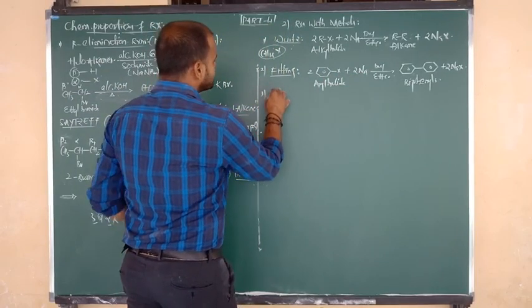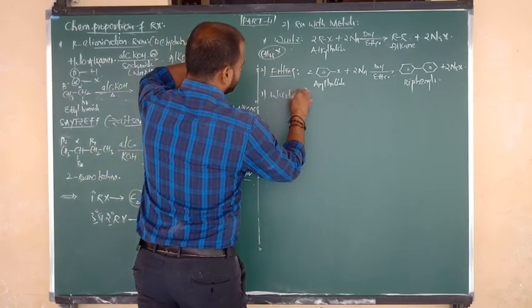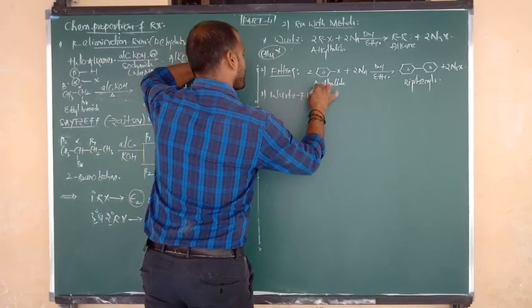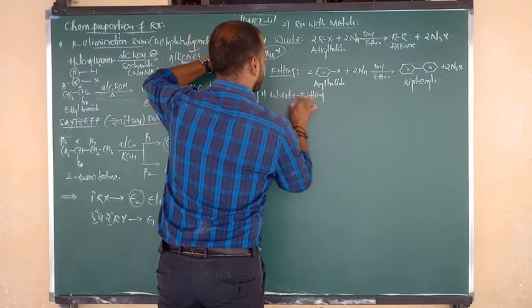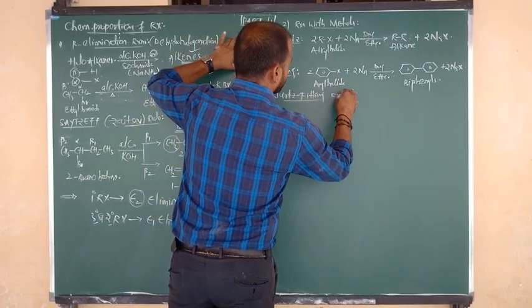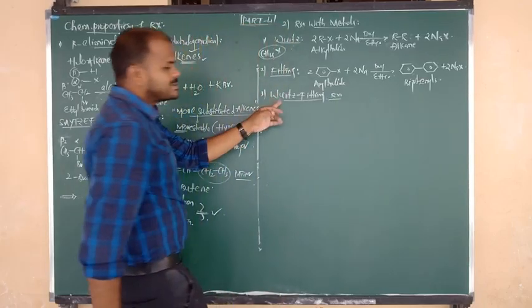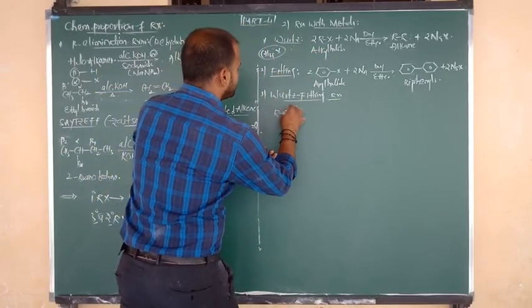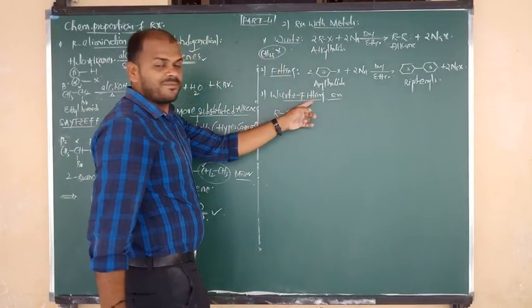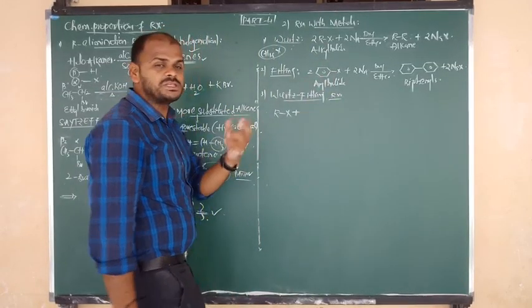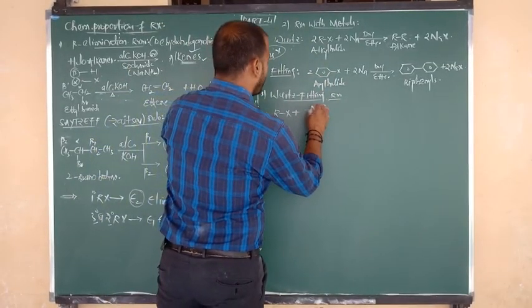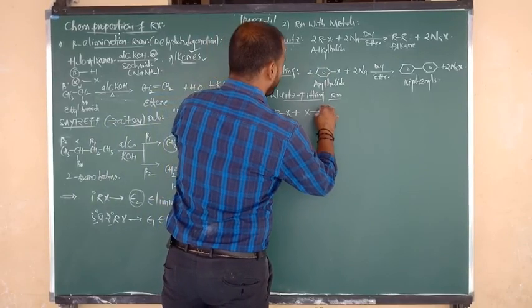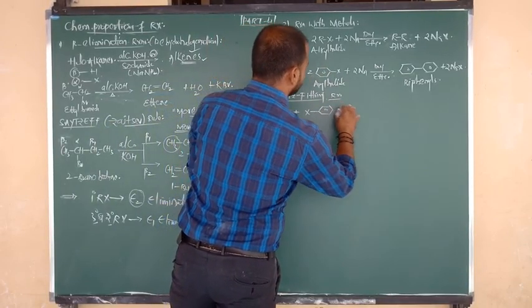Good. Next one is nothing but Wurtz-Fittig reaction. As per Wurtz, we consider the raw material alkyl halide. As per Fittig, we consider the raw material aryl halide, meaning benzene bonded to halogen.